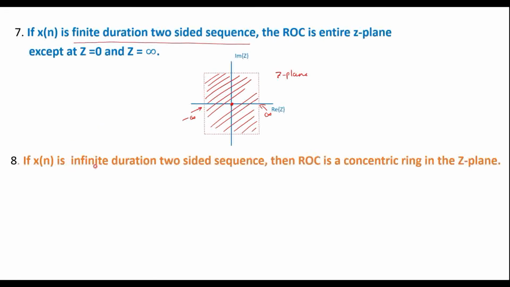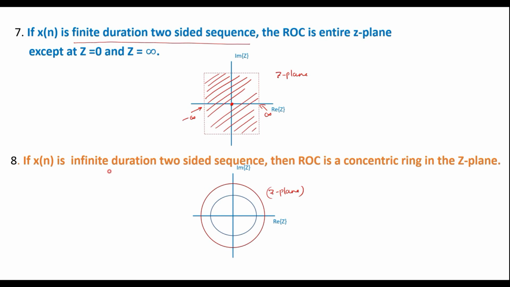If x of n is infinite duration two-sided sequence, then ROC is a concentric ring in the z plane. That is, assume that this is z plane. If the x of n sequence is infinite two-sided sequence, then ROC is a concentric ring in the z plane.